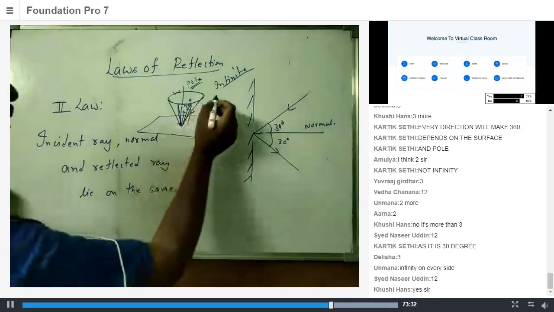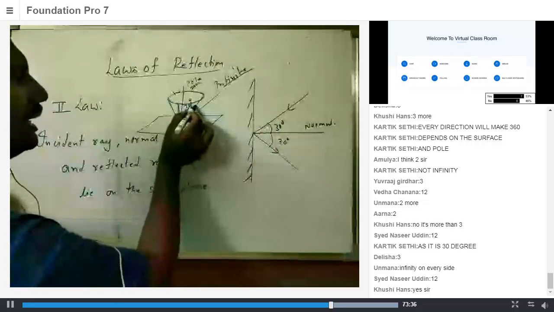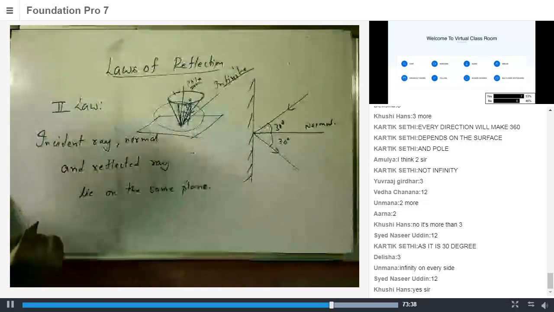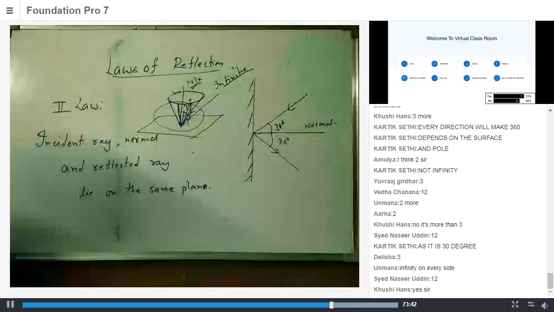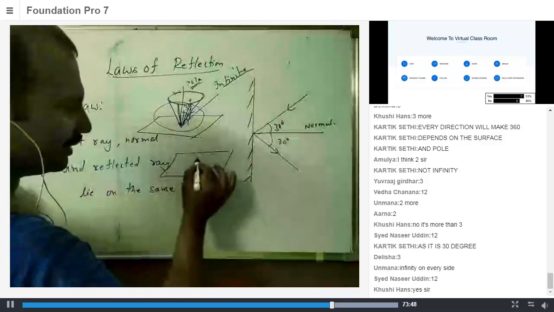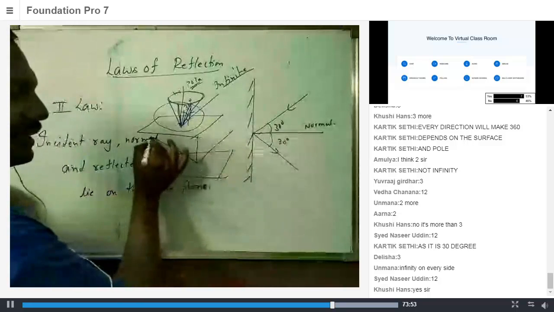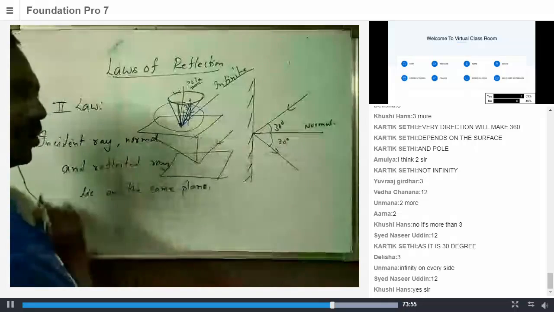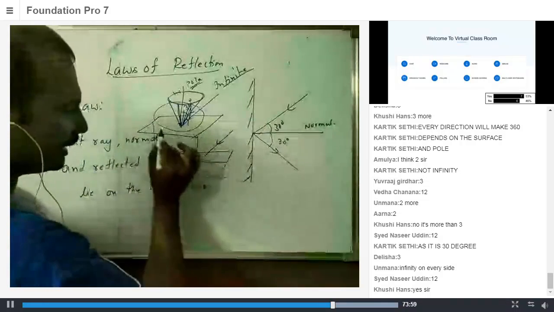So we know this is the angle of incidence. Now the angle of reflection can be any of the other infinite rays, right? Because we can have so many rays. So I have to specify which ray it is. If this is the surface, this is the normal, and this is the incident ray, we know that this is the reflected ray, right? The others cannot be the reflected ray. Now to make that clear, what do I say?